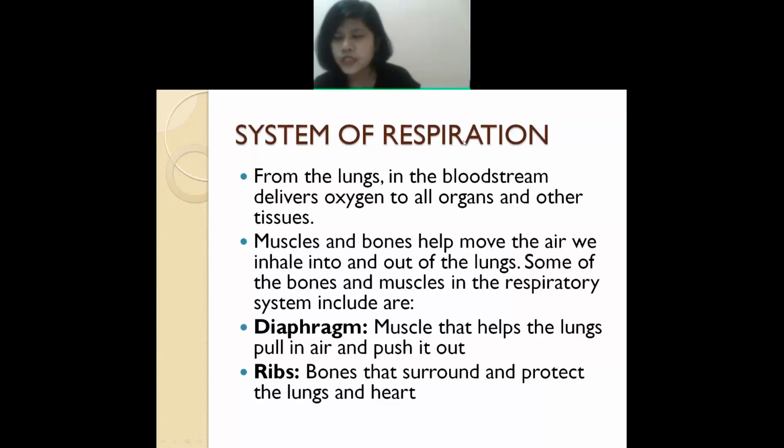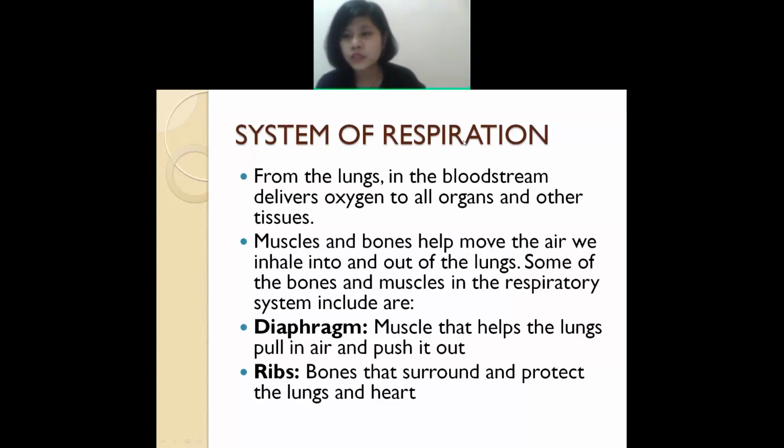Okay, and some of the muscles and bones which are responsible for the respiratory system are the diaphragm. The diaphragm is just below your chest. So what does the diaphragm help you with? For the respiratory system, it helps the lungs so that they can breathe in and breathe out. Inhalation, exhalation, it helps in that activity.